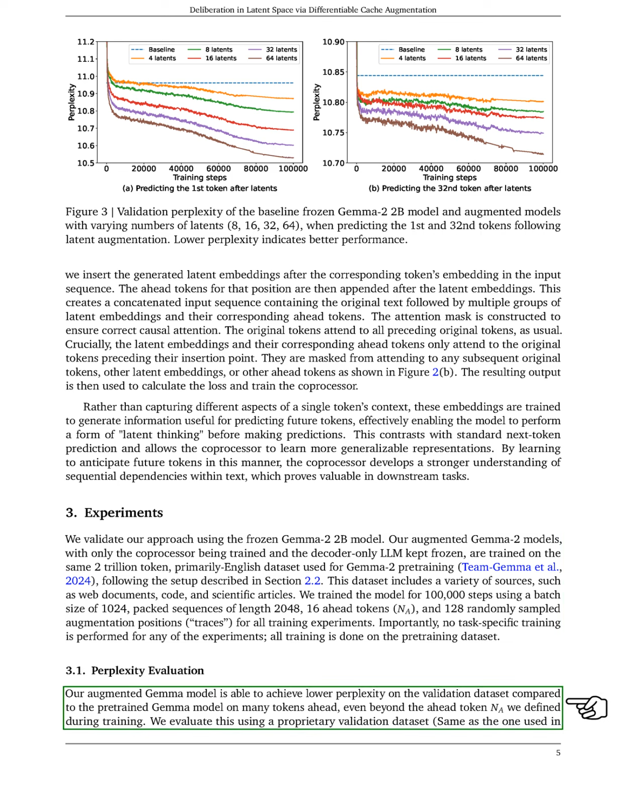In our perplexity evaluation, we find that our augmented Gemma model achieves lower perplexity on the validation dataset compared to the pre-trained Gemma model, even for tokens beyond the number we defined during training. We generate latent embeddings after each token in the validation set and use them to enhance the cache for future token predictions.